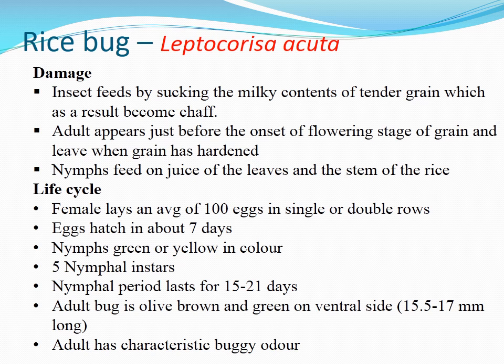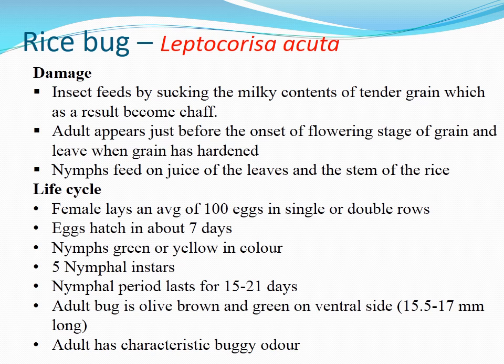And the life cycle: the female lays an average of 100 eggs in single or double rows. That is what we saw in the picture where the rice bug was laying eggs. It is in a single line, or it could be in double rows, and eggs hatch in about 7 days. The nymph is so called because it is somewhat similar to the adult.